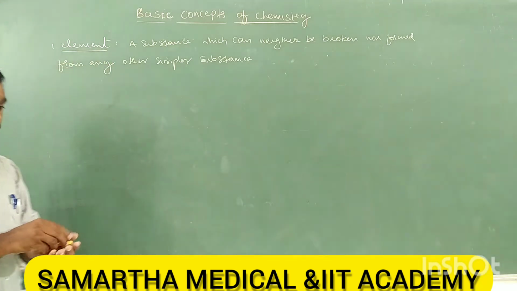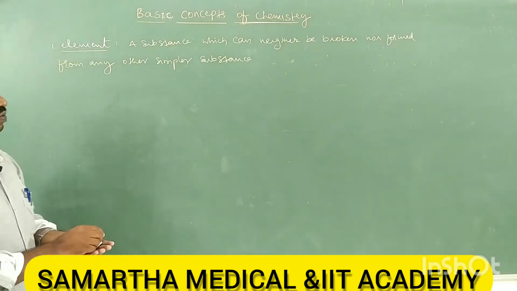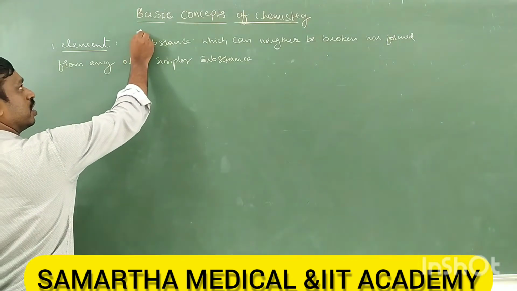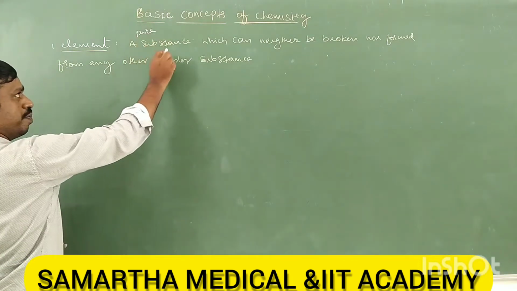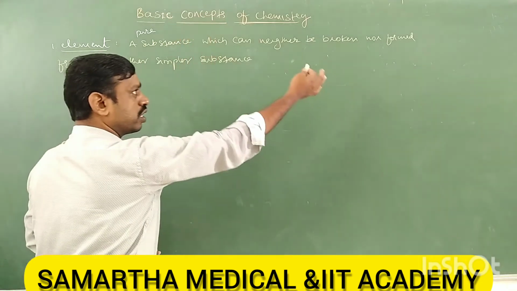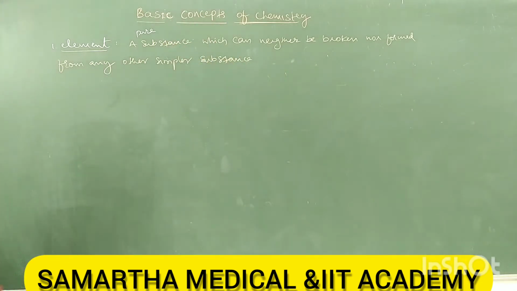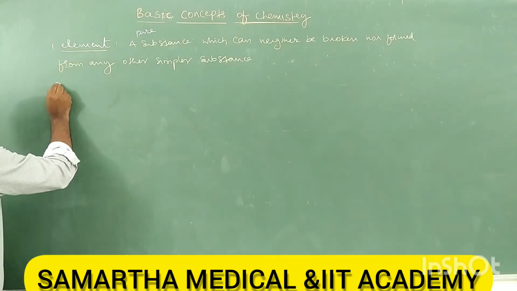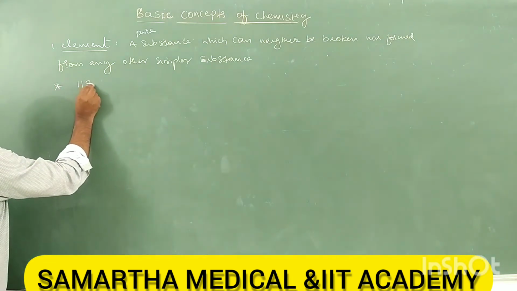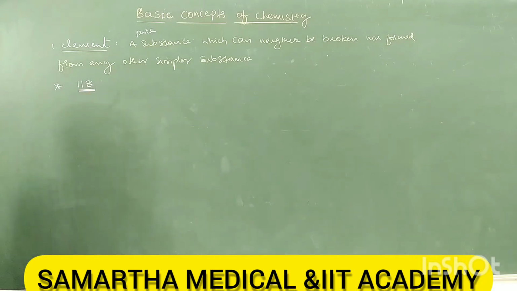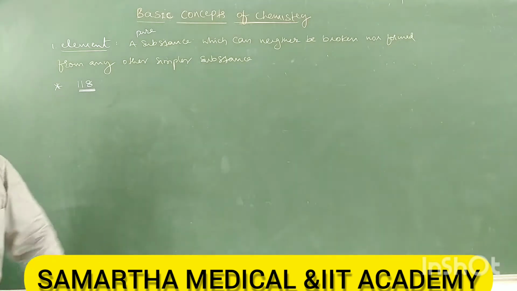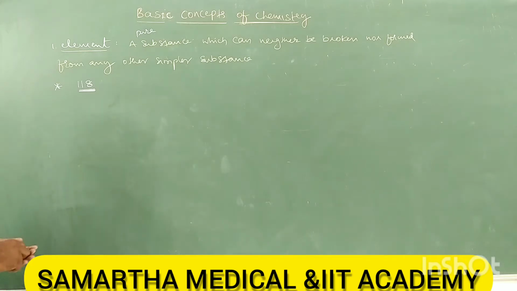So you can write here: it is a pure substance which can neither be broken nor be formed, then it is called an element. We know that in the periodic table there are 118 elements. We will study in classification of elements later about all these elements. Okay, then this is about element.